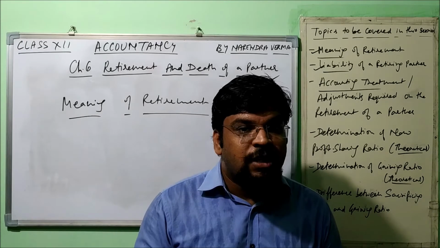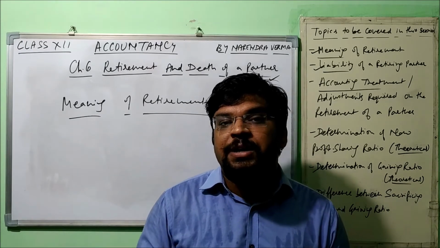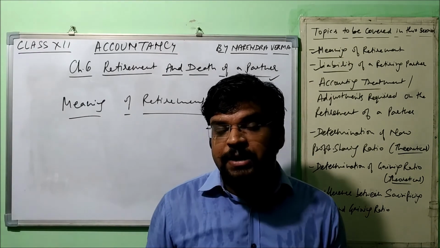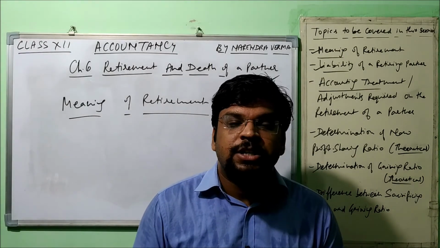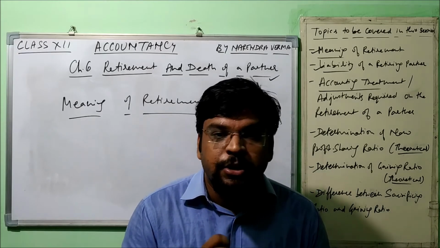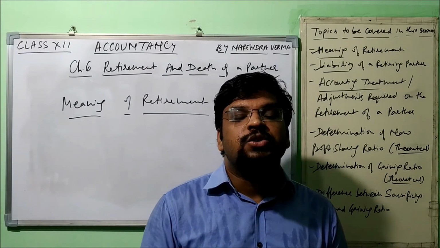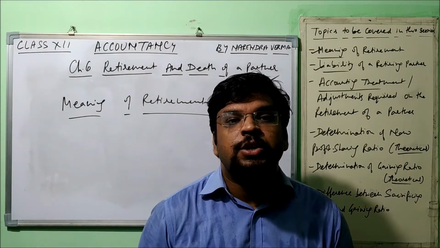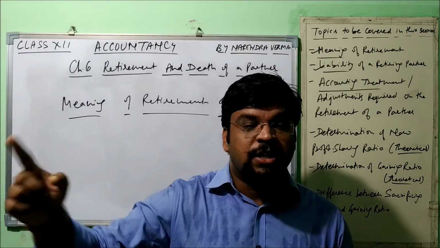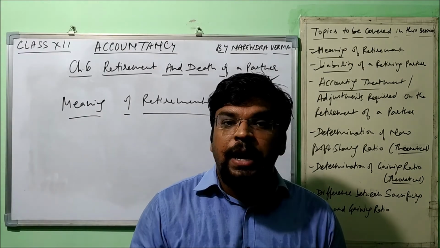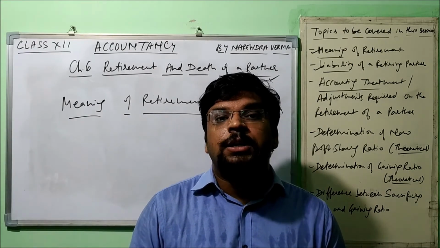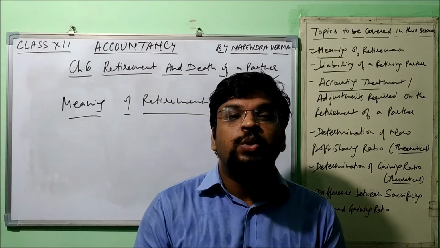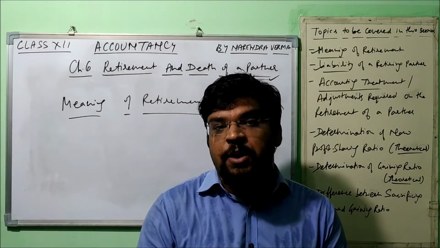See, everything happens according to the Indian Partnership Act 1932, and according to the Indian Partnership Act 1932 there is one section, that is section 32, that is applied in case of retirement of a partner. So as per section 32 subsection 2 of the Indian Partnership Act 1932, any retiring partner remains liable for the act of the firm up to the date of his retirement.